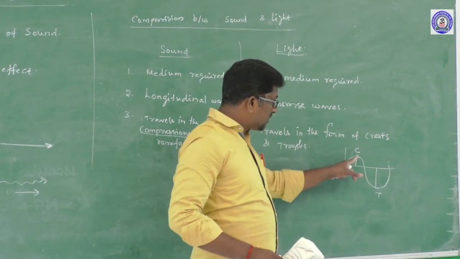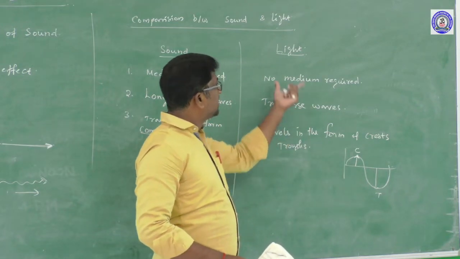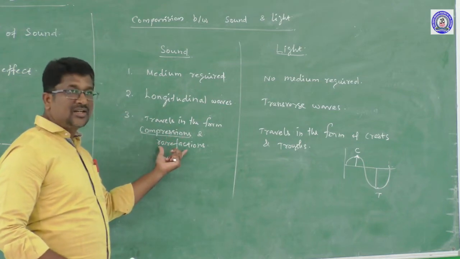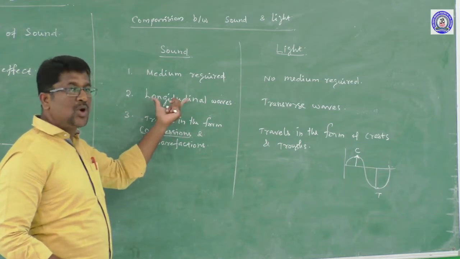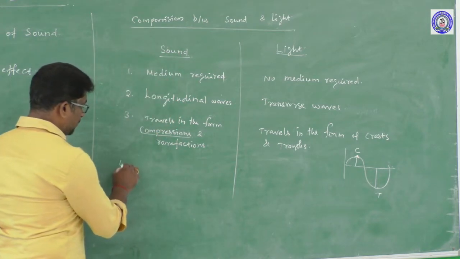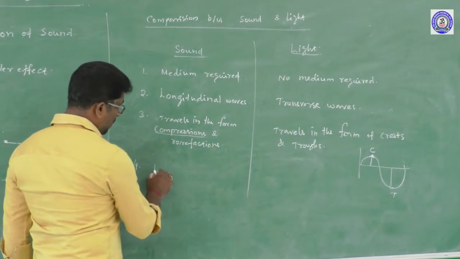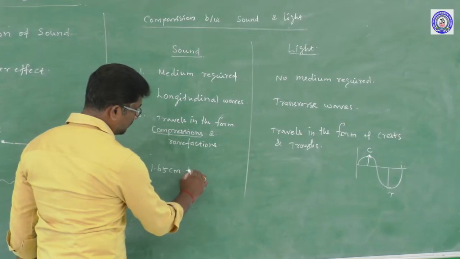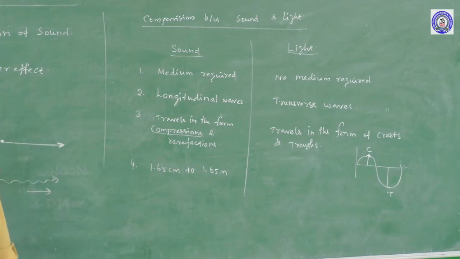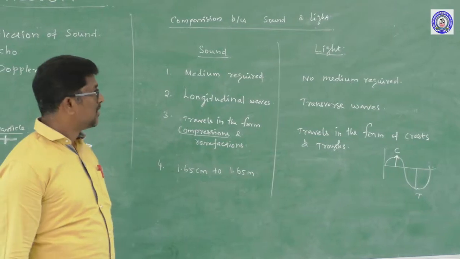Right? If the wave travels in the form of a crest and a trough, then these type of waves are called transverse wave. One of the transverse wave is light waves. If the waves travel in the form of compressions and rarefaction, then it is called longitudinal wave. One of the best example for longitudinal wave is sound wave. Right. Next, fourth one. The wavelength range of a sound wave is from 1.65 centimeter to 1.65 meter. What is wavelength?